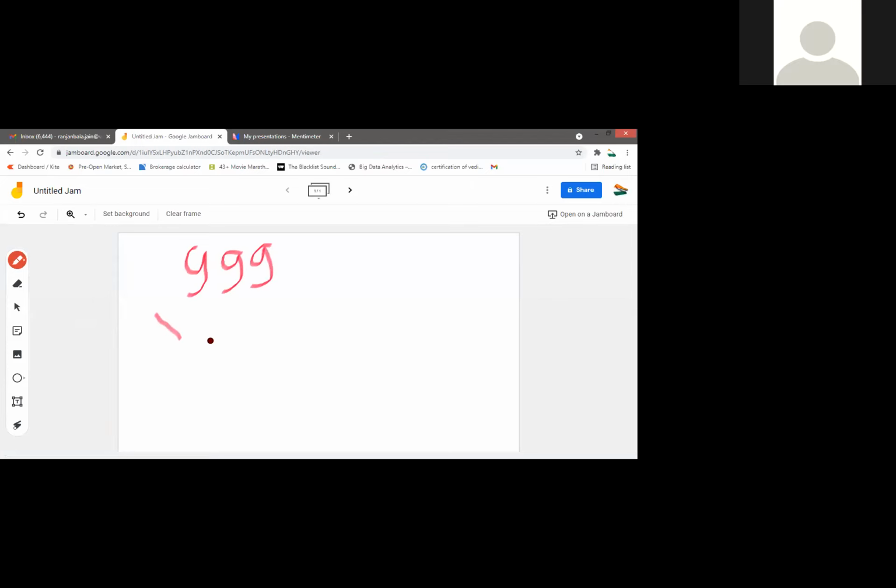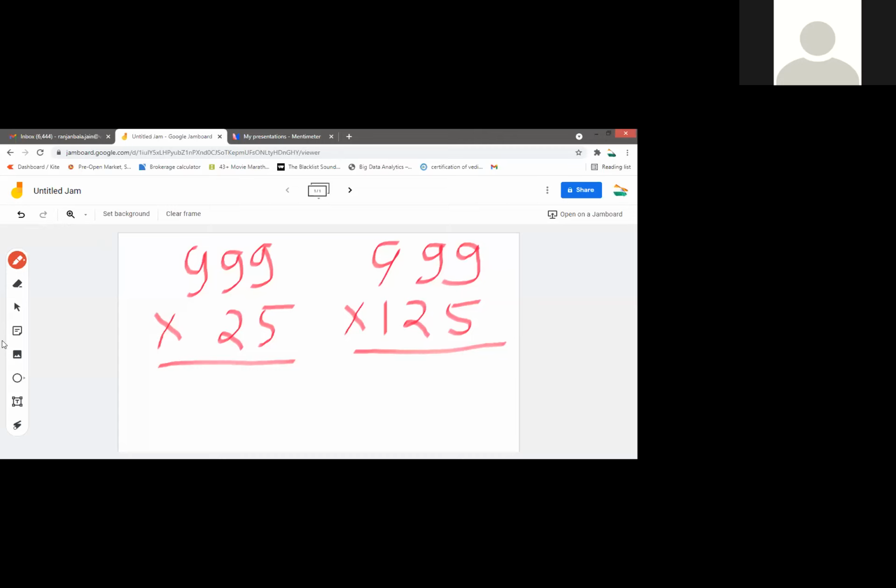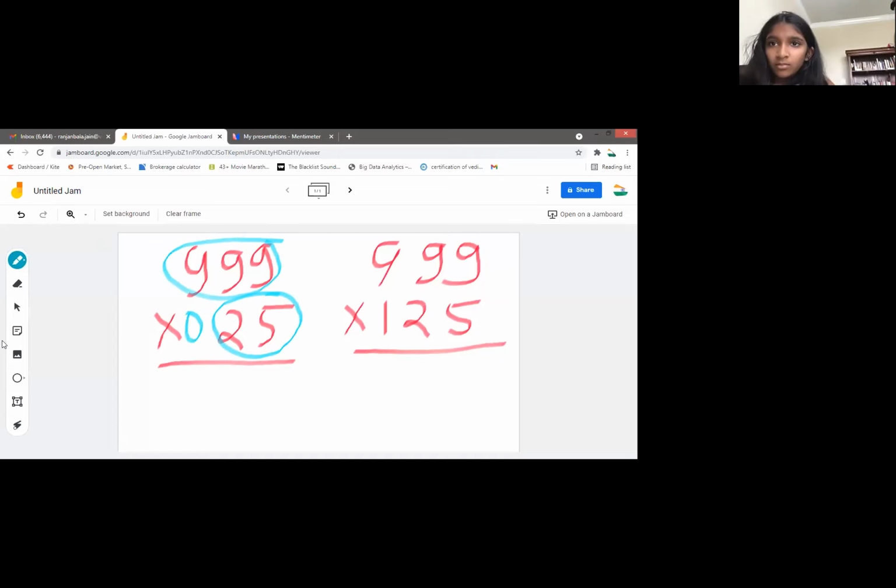999 multiplied by 25. See the difference. Here, 999 multiplied by 125. What differences do you observe? Here 999 has how many digits? 3 digits, right? Here how many digits are there? 2. So what am I doing? I am putting one 0.